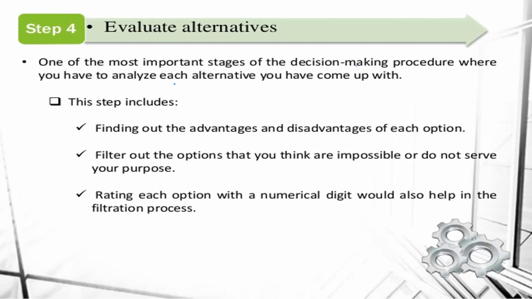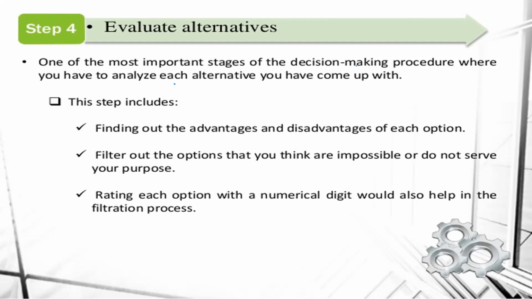So for example, the first alternative is there. With the help of this alternative, can the company get maximum profit? Can we solve that particular problem or not? For example, if we implemented this alternative, what is the advantage to the organization, and what is the disadvantage to the organization? We can see that. That is a very important step.